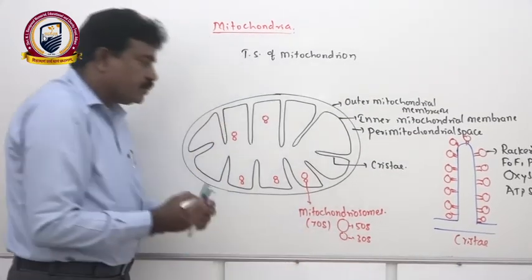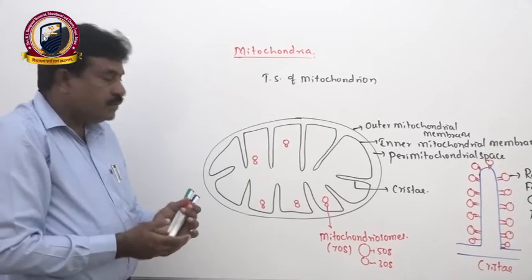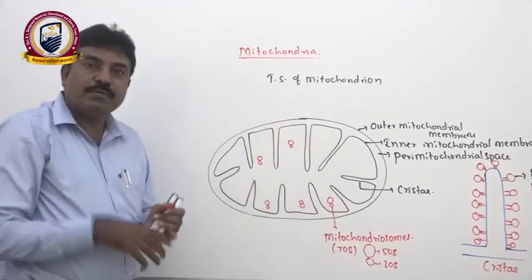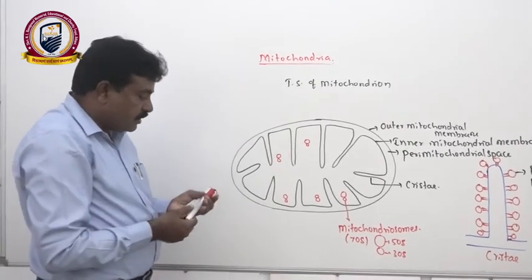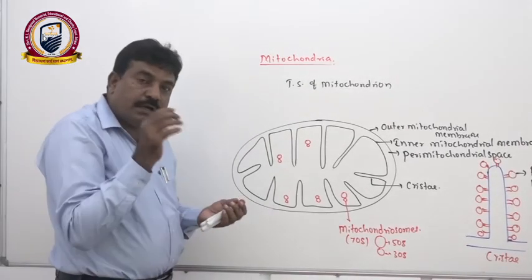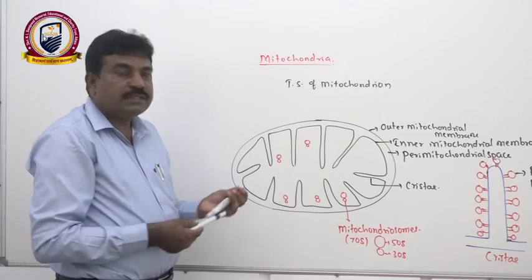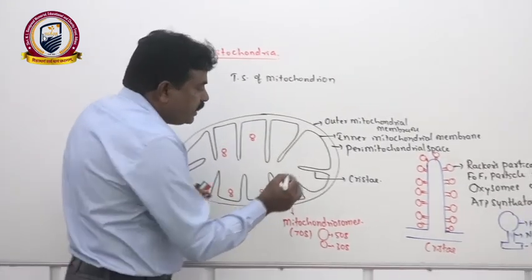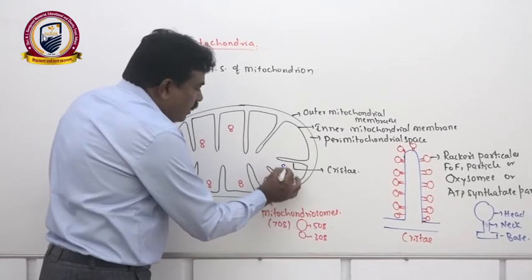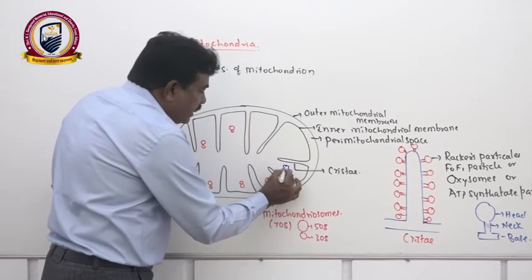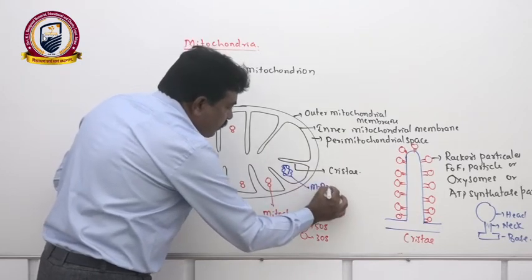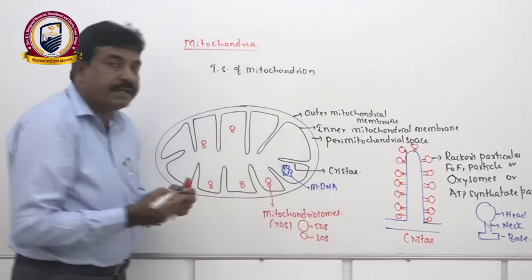This mitochondriosome helps to synthesize certain proteins in the mitochondrial body itself. Hence, the mitochondria does not depend 100% on the cell for its protein needs because it has its own protein synthetic system. And one more, a circular DNA is there. That DNA we call mDNA or mitochondrial DNA.